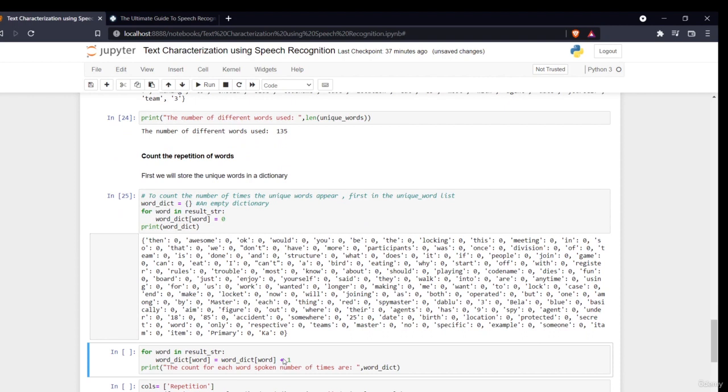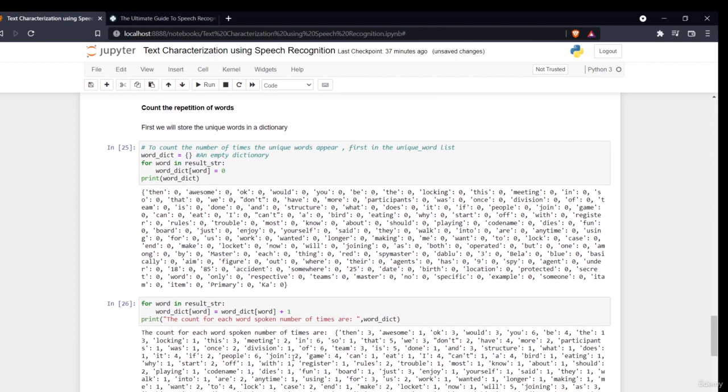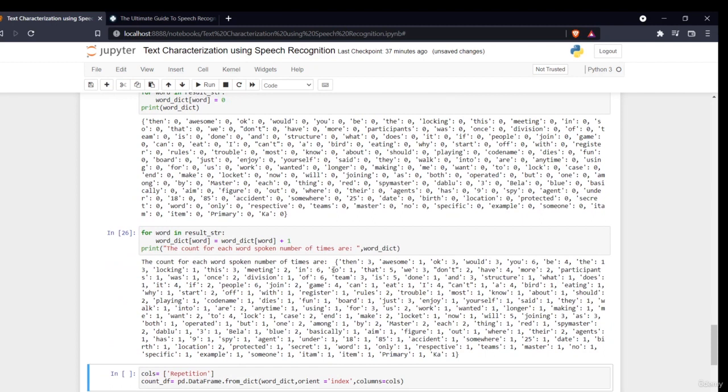Now again I'll say for word in result string, word dictionary equals this. If it is the same word, it will just add 1 whenever it comes. Okay, now see. So awesome is coming 1 time, okay is coming 3 times, and so on for each and every word.